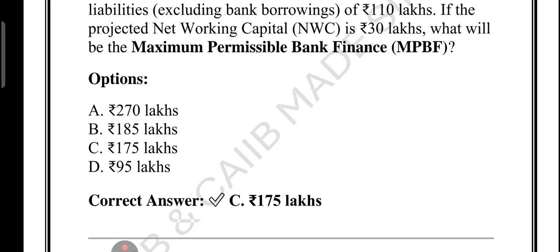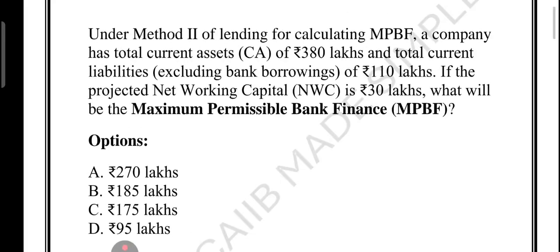So let's summarize the facts which we learned from this question. First of all, we will calculate the WCG. WCG means current asset minus current liability, and current liability should not include the bank borrowing. And under method 2, MPBF is equal to WCG minus the higher of 25% of CA or projected NWC, right? So that is the point.